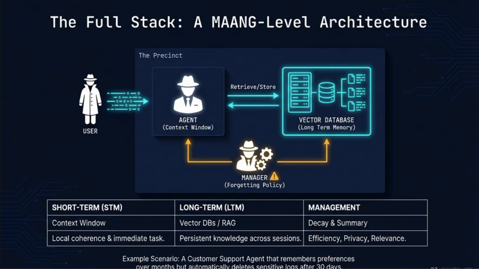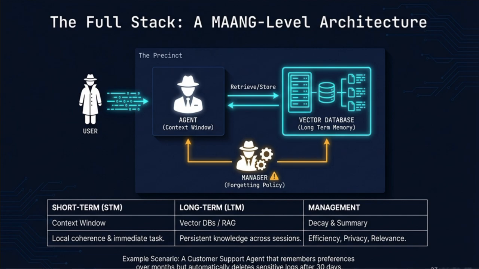Putting it all together, we see the full stack of a MAANG-level architecture. We have the user interacting with the agent in the present. The agent manages its context window for short-term memory to maintain local coherence on the immediate task. The agent is constantly communicating with the vector database archives to retrieve and store persistent knowledge across sessions. However, there is a third crucial player here, which is the manager overseeing the forgetting policy. This manager applies the decay and summary logic to ensure efficiency, privacy, and relevance.